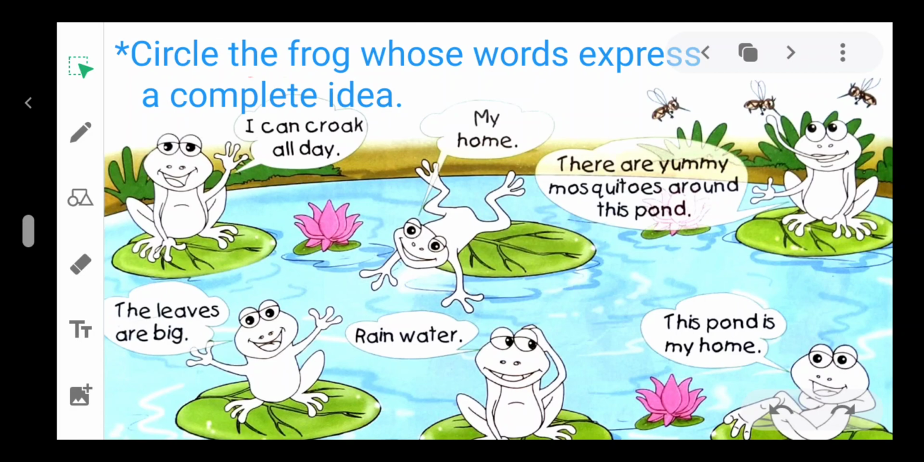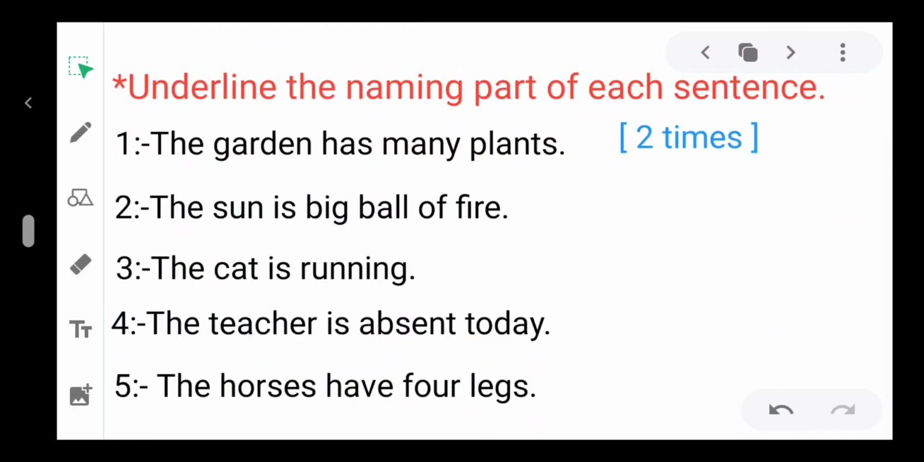Now homework time. Question number 1. Circle the frog whose words express a complete idea. Next, question number 2. Underline the naming part of each sentence. Number 1. The garden has many plants. Number 2. The sun is a big ball of fire. Number 3. The cat is running.